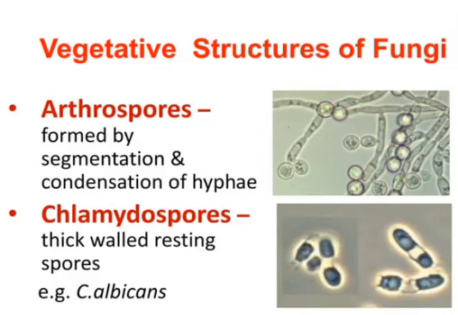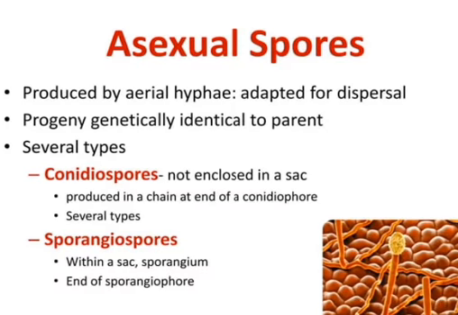Vegetative structures of fungi. The first one is the arthrospore, formed by the segmentation and condensation of the hyphae. Chlamydospores are thick-walled resting spores, as in C. albicans. Asexual spores are produced by the aerial hyphae, which are adapted for dispersal. Progeny are genetically identical to the parent.